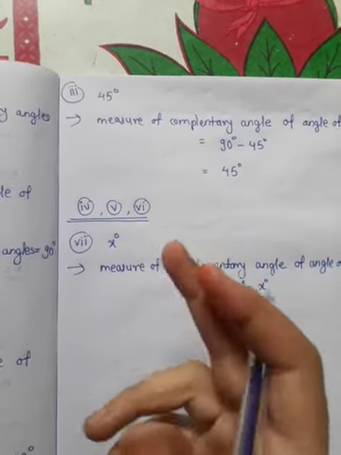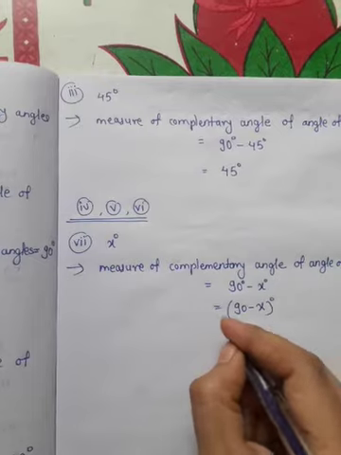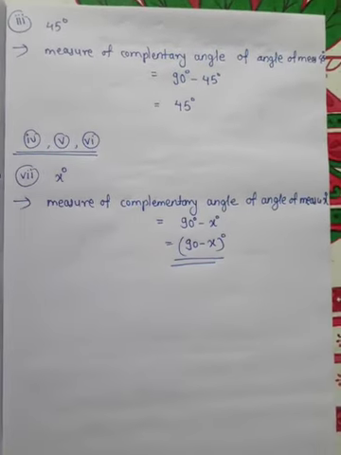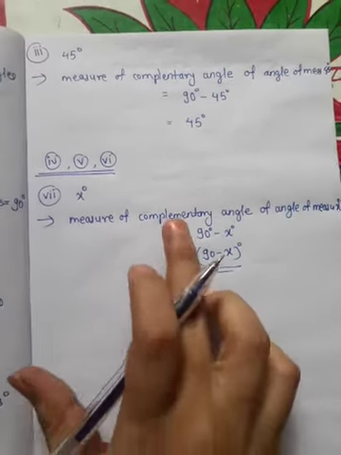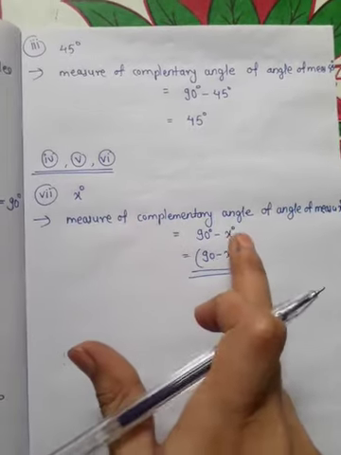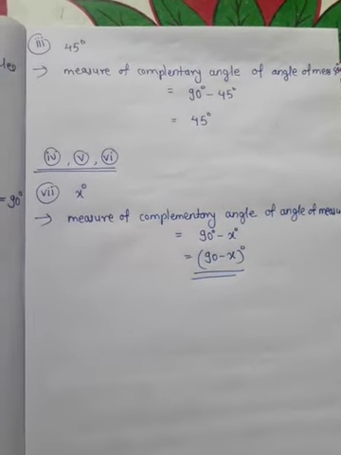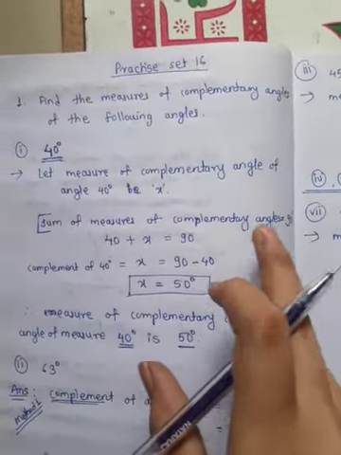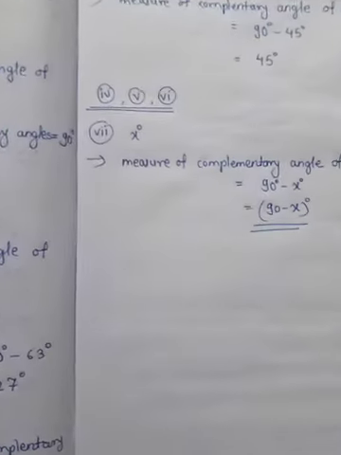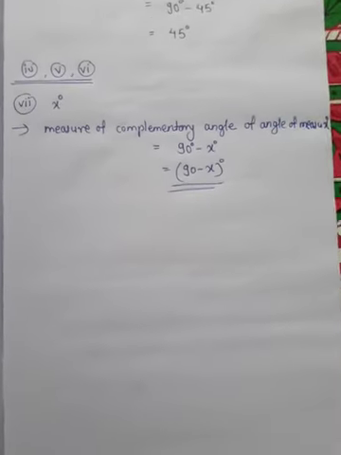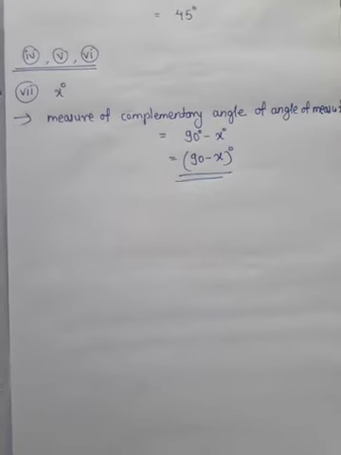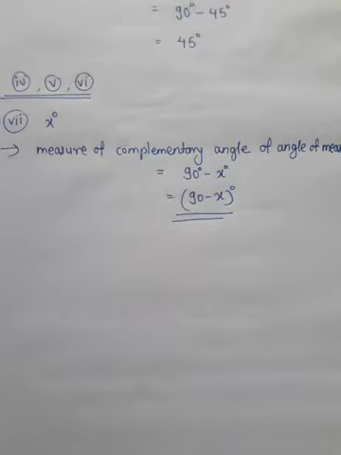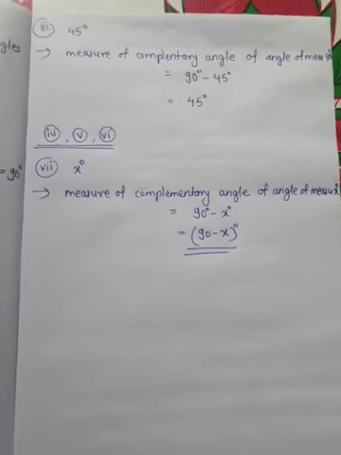We don't know what x is here, so you can just write this answer as 90 minus x degrees. So to find the complementary angle of any angle, just subtract it from 90 degrees. Here we have one more piece of information, that the sum of measures of complementary angles is 90 degrees. Means if two angles are complementary angles, then their sum is 90 degrees.